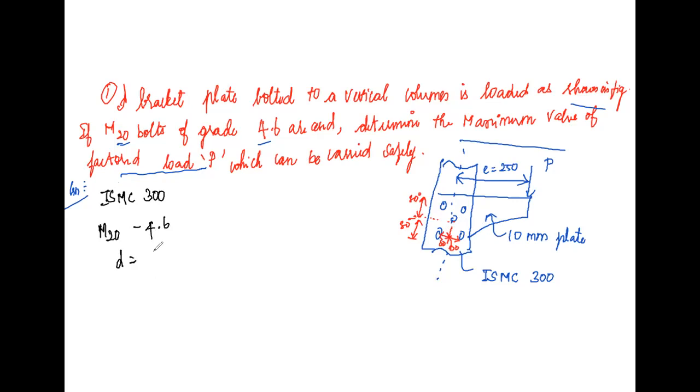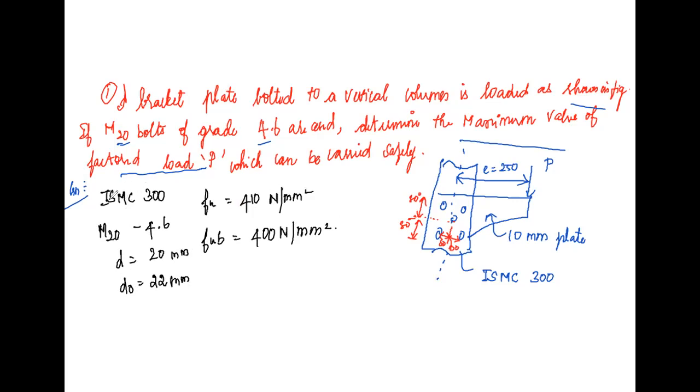So the diameter d is 20, where d naught, by using the properties of bolt, we have to calculate the diameter of the hole of bolt. It is given as 22 mm and the bolt is 20 mm. Where fu is equal to 410 Newton per mm square and fub is 400 Newton per mm square.